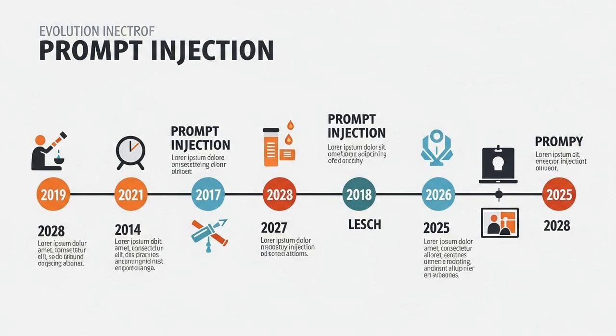The concept of prompt injection emerged as powerful LLMs became publicly accessible. In May of 2022, researchers at the AI safety company Preamble first identified the vulnerability, initially calling it command injection in their report to OpenAI. But the term that stuck, prompt injection, was coined a few months later in September 2022 by developer Simon Willison.